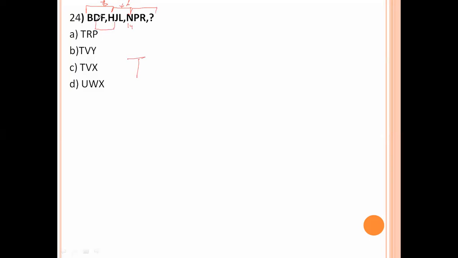D, J. D value is 4, J value is 10. Plus 6. J to P. P is 16, plus 6, 22. 22 value is V. T, V.